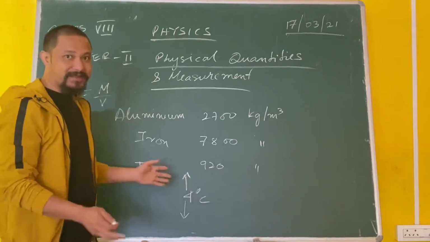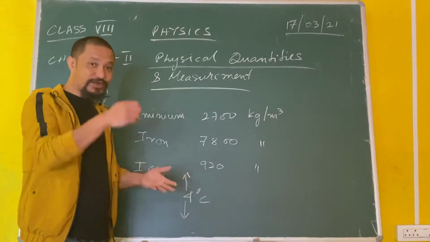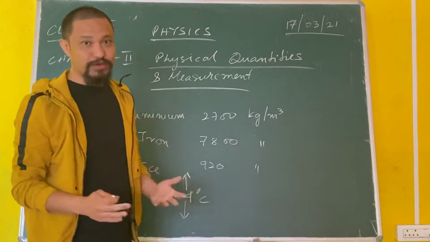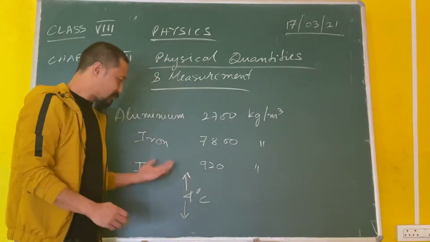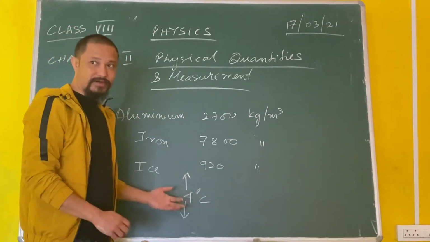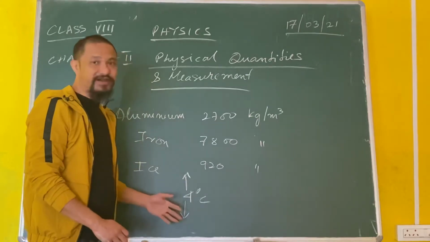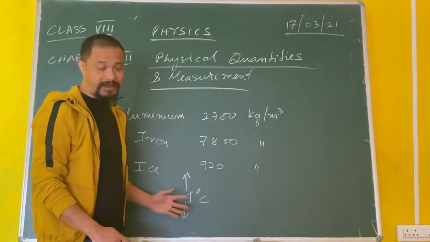So liquid means the volume is more, so density is less, so it should sink. But in water, ice floats. So there's a term called anomalous expansion of water. We'll come to that later on. But this is a very strange liquid. Water is one of the strangest liquids actually.